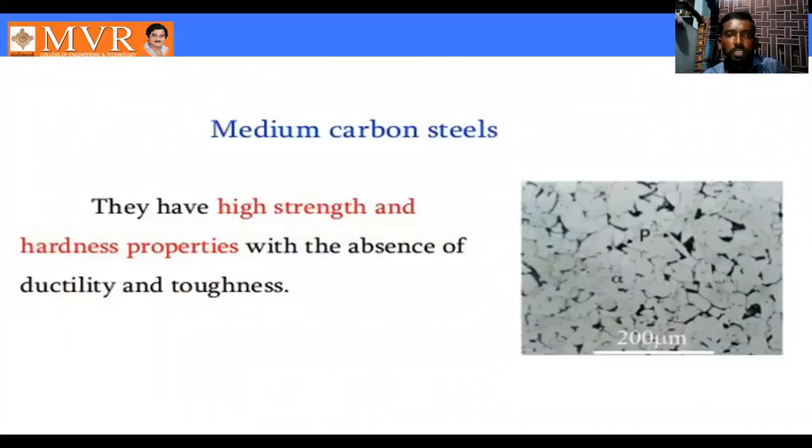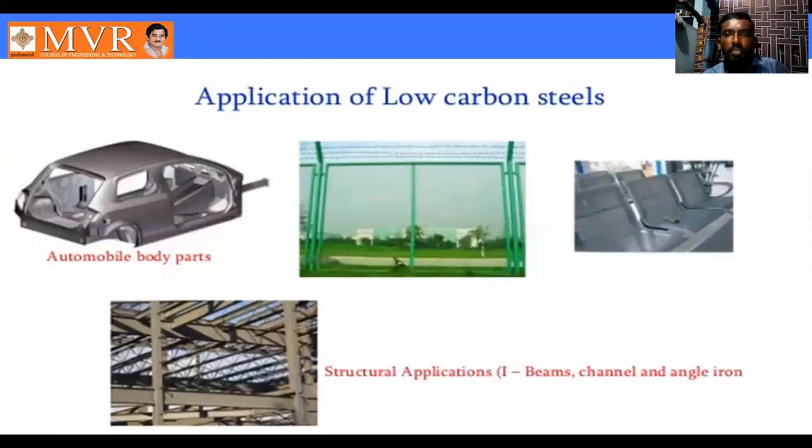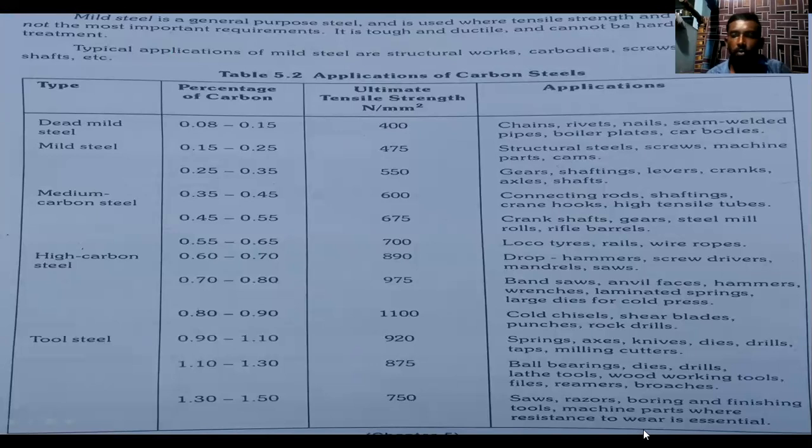alloy tool steel. Tool steel, what is tool steel? How much carbon content can we use for tool steel? What is the ultimate strength for tool steel? Next one we can see: what are the applications of the tool steel? So it is another extra topic. So classifications of the plain carbon steel, these. Next one is tool steel. This is the carbon content we can use for tool steel. So it is the ultimate strength. This is the applications of the tool steel.